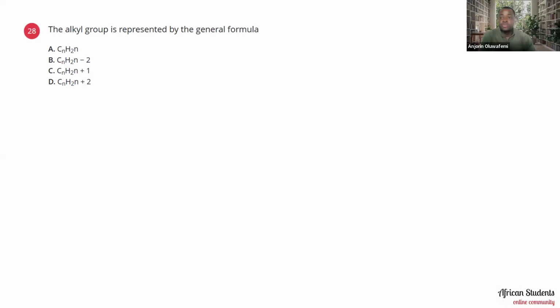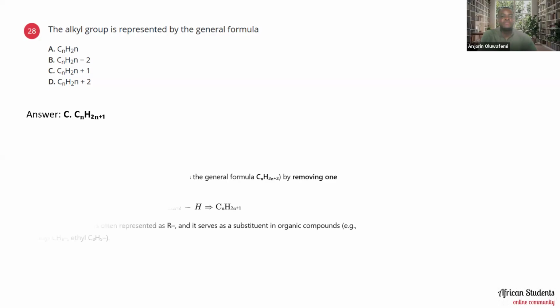Don't forget that the acyl group is gotten from alkane, and alkane has a general formula of CnH2n+2. But the acyl group is different from alkane in that they have one hydrogen short of what we have in alkane. So when you have methane, which is CH4, a methyl group is CH3, less than one. So based on this, you can know that the acyl group general formula should be CnH2n+1, so less than one hydrogen. That's that for that.